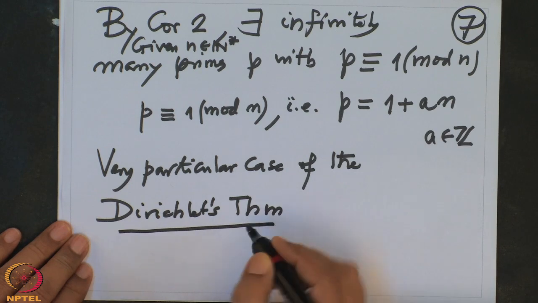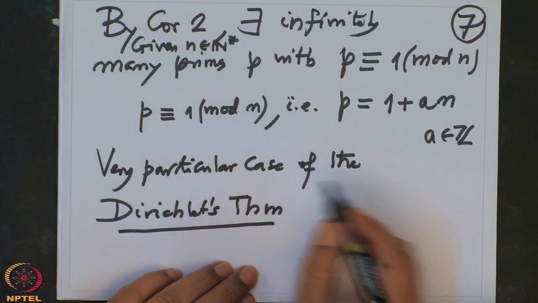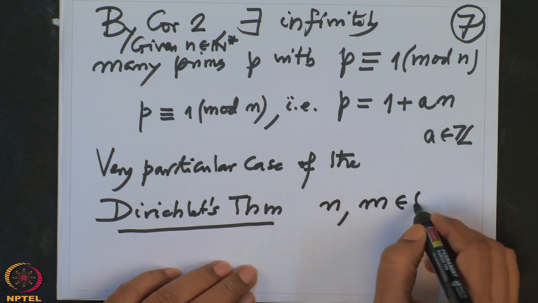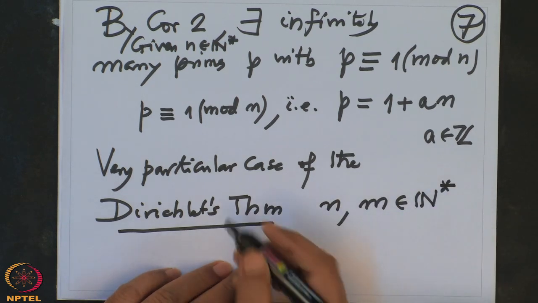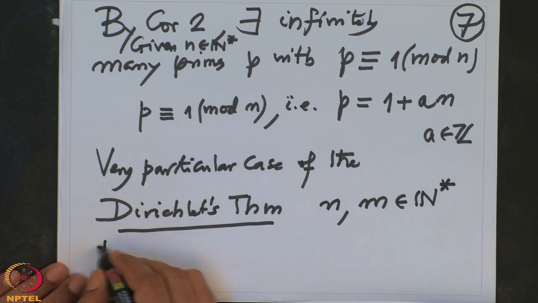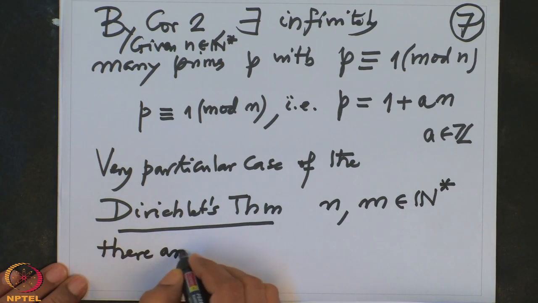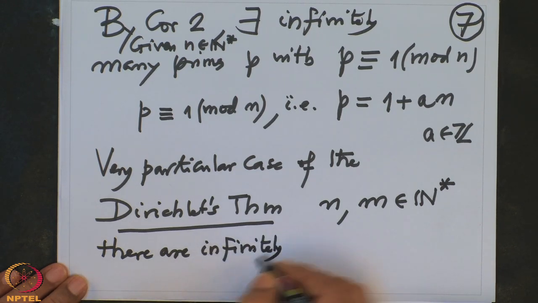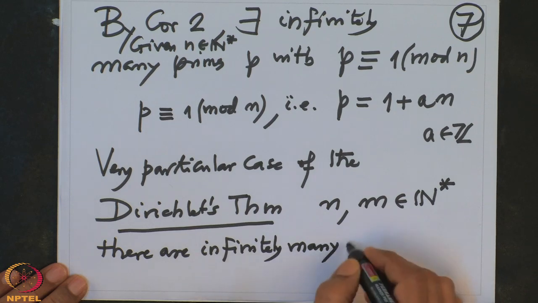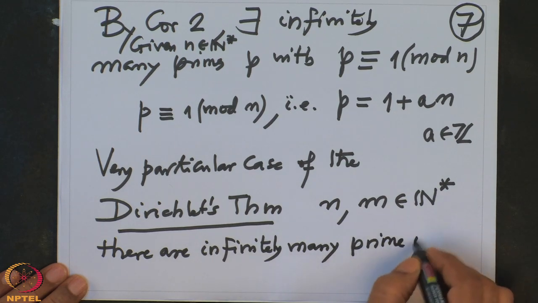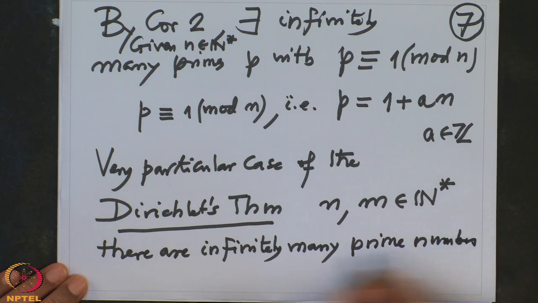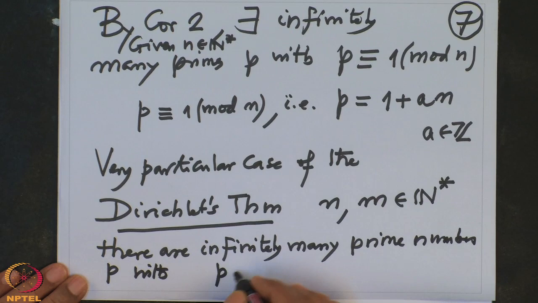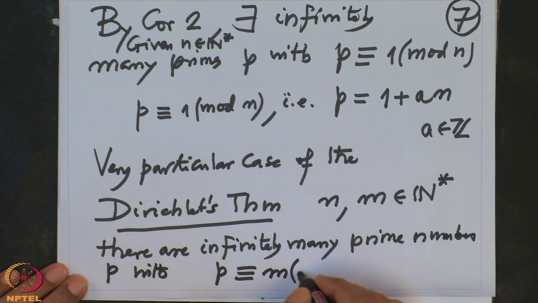What does it say? It says that given two natural numbers n and m, both non-zero, there are infinitely many prime numbers P with P congruent to m mod n.